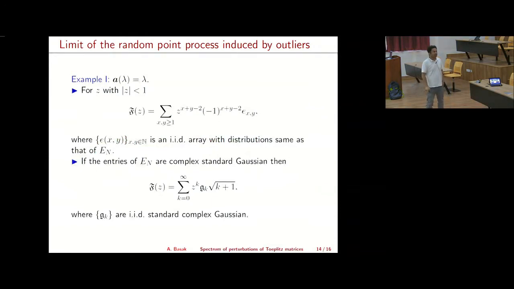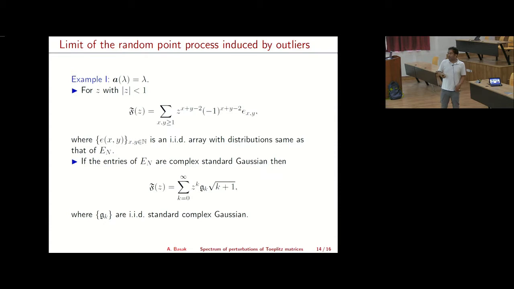As I have said, outside this unit disk you don't see any outliers for this example. So all the outliers will be inside the disk. What does this random analytic function look like inside this disk? It looks like this. f of z is given by the sum over all integers x and y greater than or equal to 1 of z to the x plus y minus 2, times a sign times e_xy, where e_xy is an entry of an infinite dimensional array with the same distribution as that of E_n that you started with.